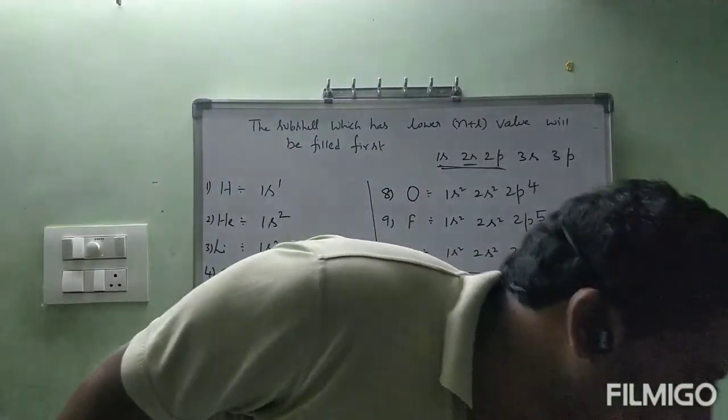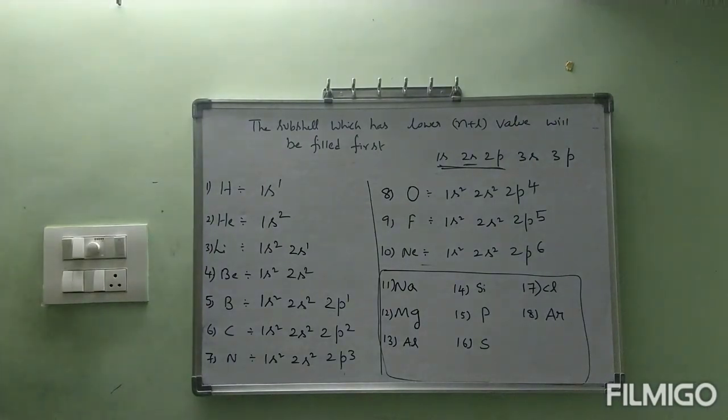I hope you are clear. Please try to write the electronic configurations of the 8 elements: sodium, magnesium, aluminium, silicon, phosphorus, sulfur, chlorine, argon. Write them and send to my personal number. I will correct them and send you the mistakes you have made. Okay? Here no one is there to punish you. I hope you are going through the online classes only. You can understand. Please make it on your own. Whatever homework we are giving, please try to do it on your own.